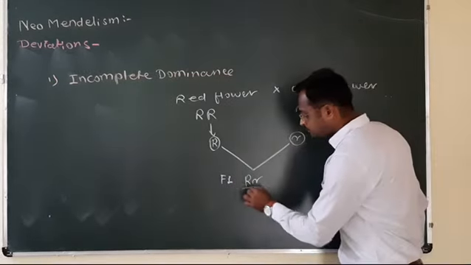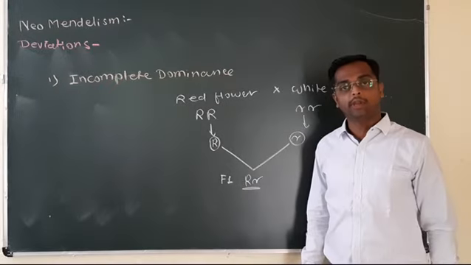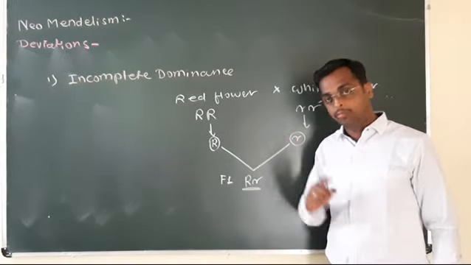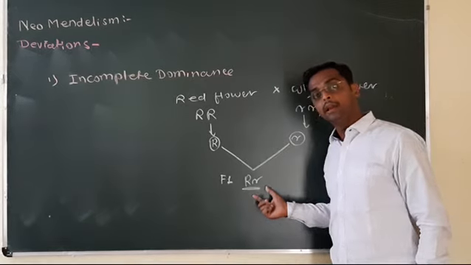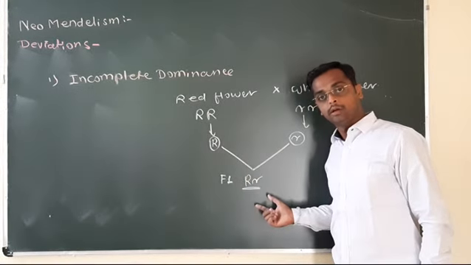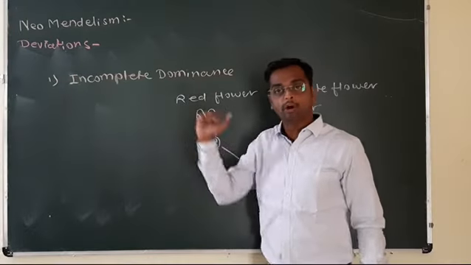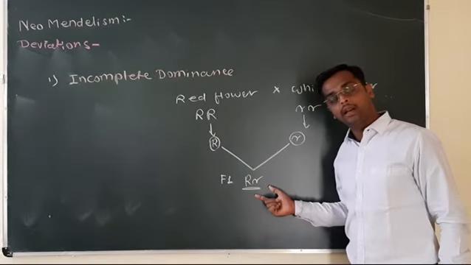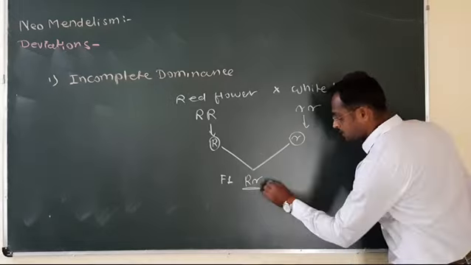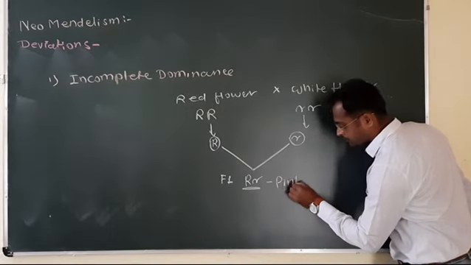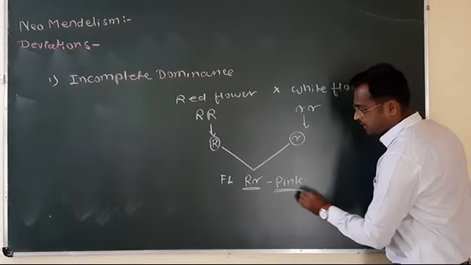Now, according to the law of dominance, this must be the red colored plant, the plant with red flower. But in incomplete dominance, this is neither red nor white. This is pink colored flower.